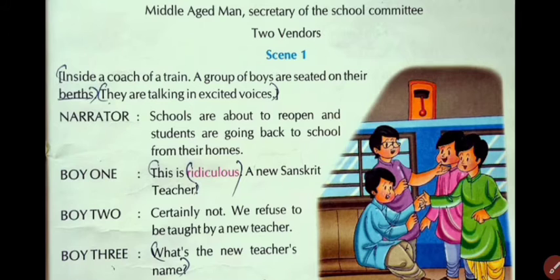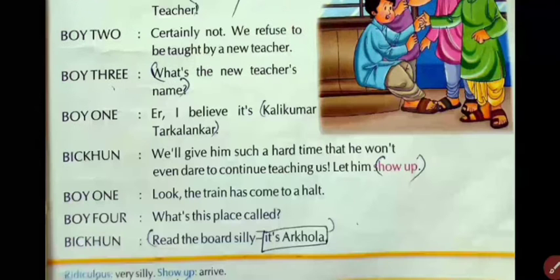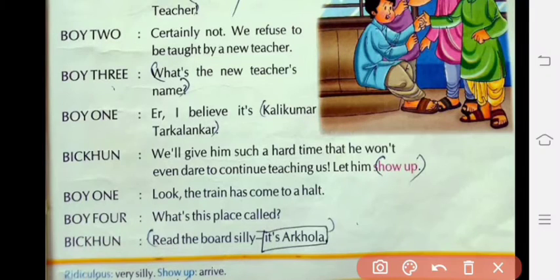Boy 1 says. Here you can see a colon sign. Colon sign means says or said. This is ridiculous. Ridiculous means laughable. A new Sanskrit teacher. Boy 2 said, certainly not, means absolutely not. We refuse to be taught by a new teacher. Boy 3 said, what's the new teacher's name? Boy 1 replied, in a disgusting manner, in the manner of dislike, I believe it's Kali Kumar Tarkalankar. The name of the teacher is given as Kali Kumar Tarkalankar.